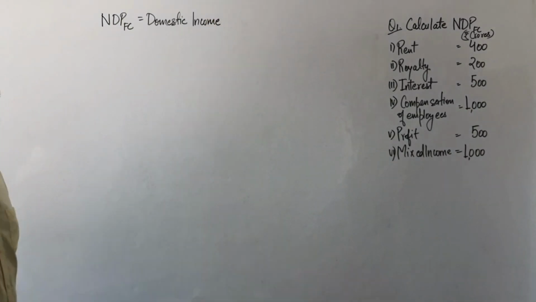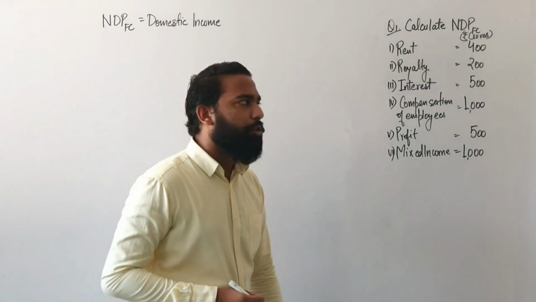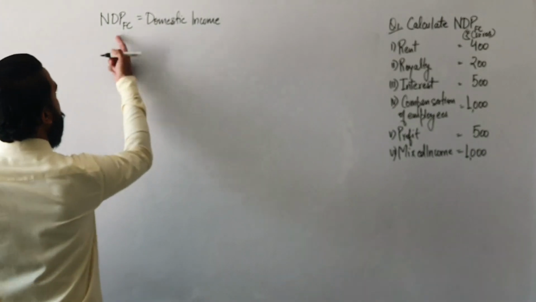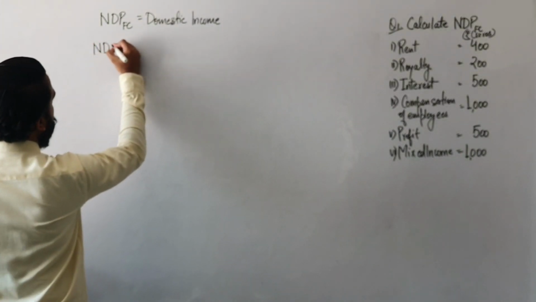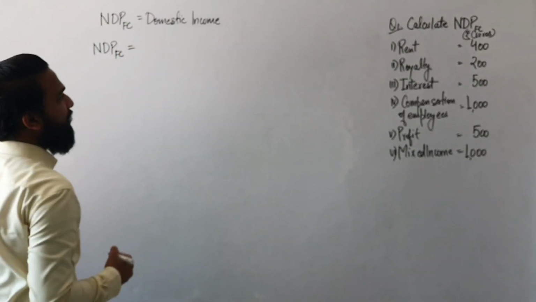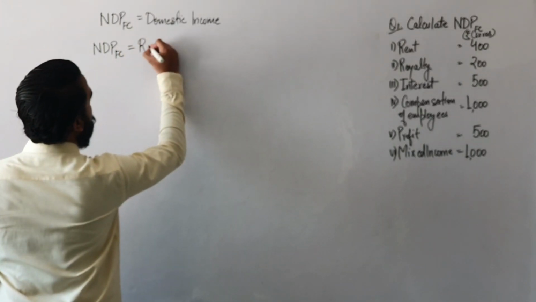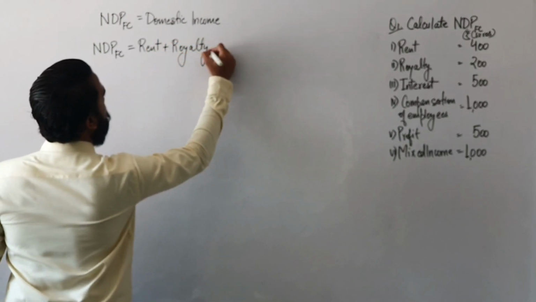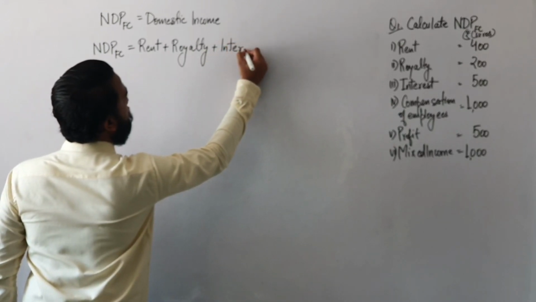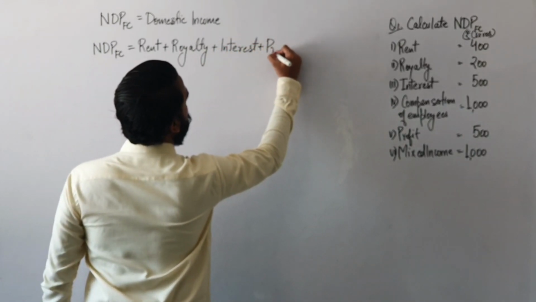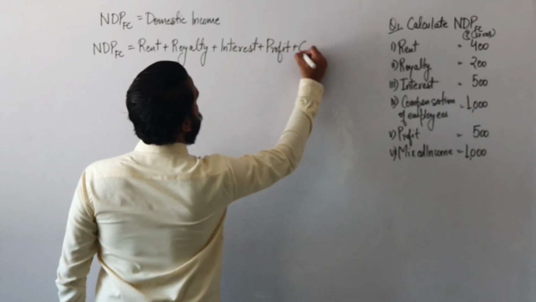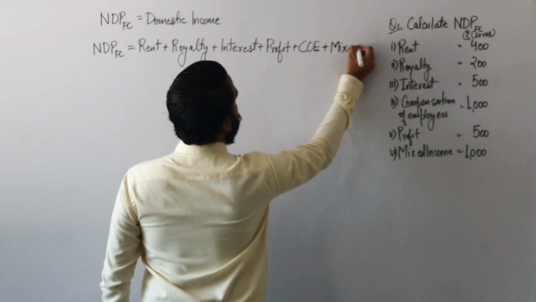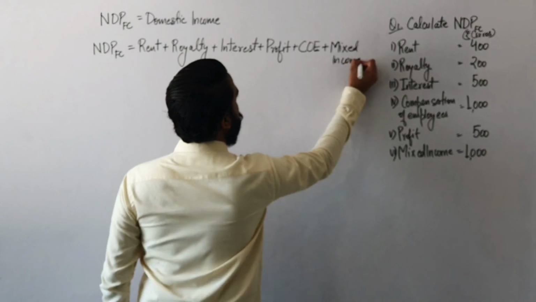Now, you need to calculate domestic income. You already studied in the previous video that with the help of the income method, you calculate NDPFC. What was the formula of NDPFC? With the help of the income method, the formula was rent, royalty, interest, profits, compensation of employees and mixed income. Is that clear? So this was the formula.